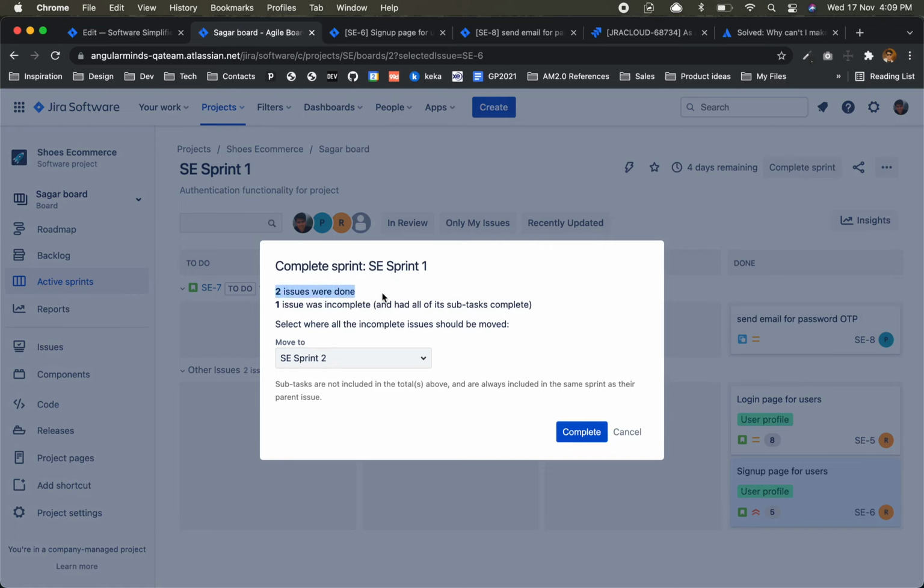Two issues were done. One issue was incomplete, though all its subtasks were complete. So what they are saying is there is one more task which is left. So what do you want to do? That one task you can move to sprint 2, because this happens many times. Whatever we plan, like 20 tasks, only 18 tasks might get done. So we do not extend the timeline of a sprint. Never. We complete that sprint and we move those tasks to the next sprint.